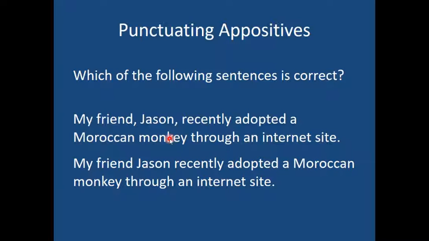And you'd know exactly what I mean because I have only one friend. But if you have many friends, you should say my friend Jason without any commas because I have more than one friend. I have my friend Jason. I have my friend Steve. I have my friend Kevin. I have many friends. Well, actually I have three. But in that case, because I have three friends, I don't want to put commas around Jason because I have more than one friend. So this one would be correct.